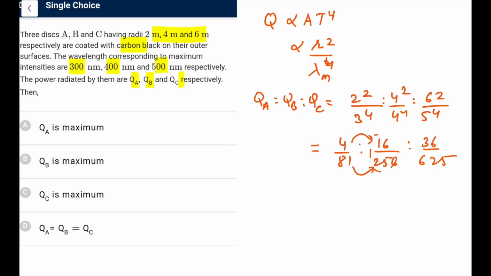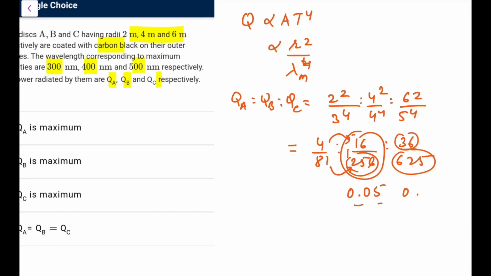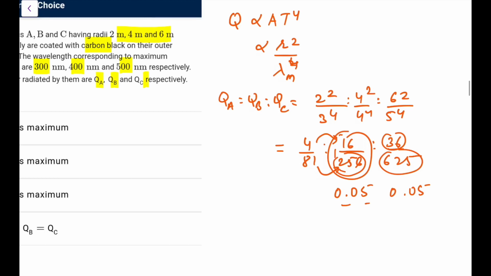And here, if I do this, 256 and 36, let's say this value is approximately 0.0, 1600 would be closer to 0.05 something, and if I do this, this would be 0.0, and that will be again, 3600 again would be 5. Okay, so we have to check the another digit also. So if I check it, let me do it again, and let me calculate it more properly now.